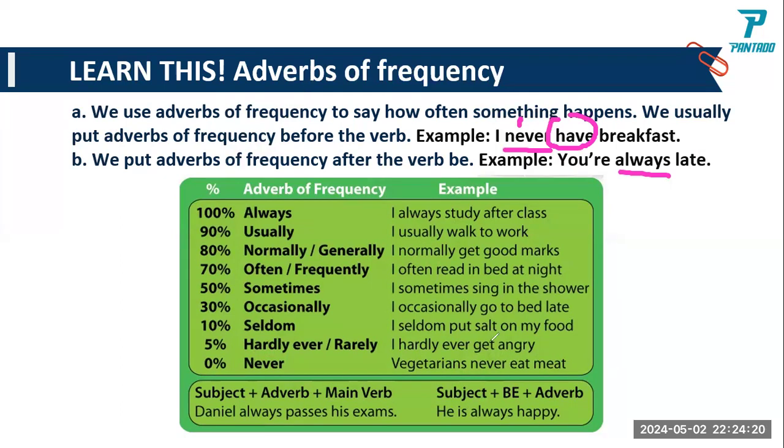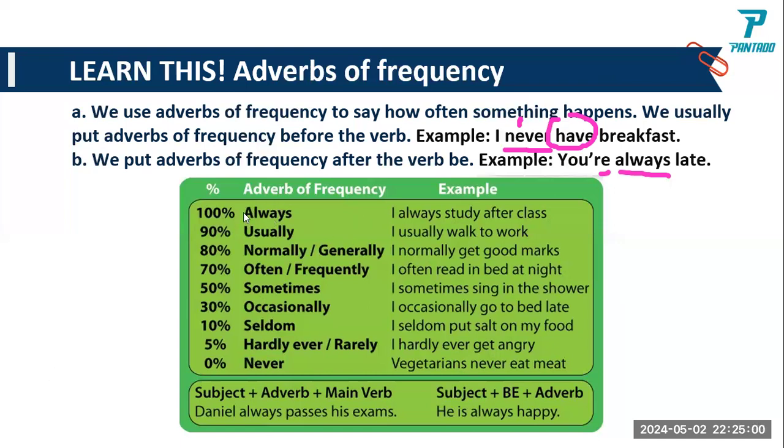Another one is we put adverbs of frequency after the verb be. The be verb here is are. You are always late. Always is the adverb of frequency, but the be verb, Caroline, is are. So again, we put adverbs of frequency after the be verb. Be verb first, then the adverb of frequency. Okay, you understand, Caroline? Yeah.